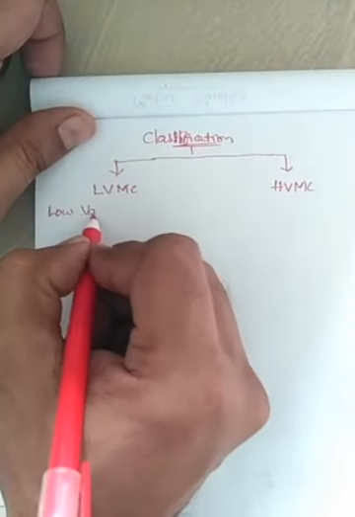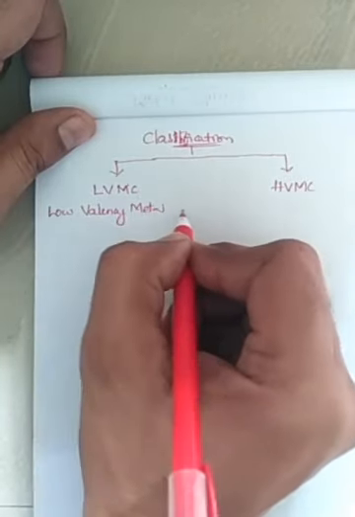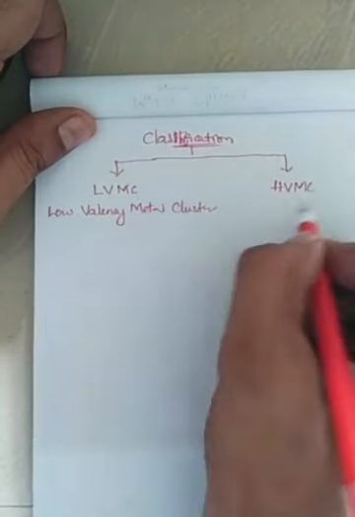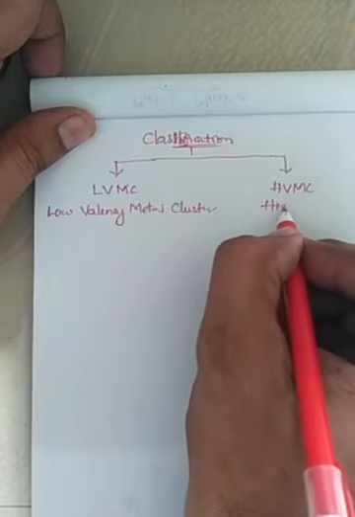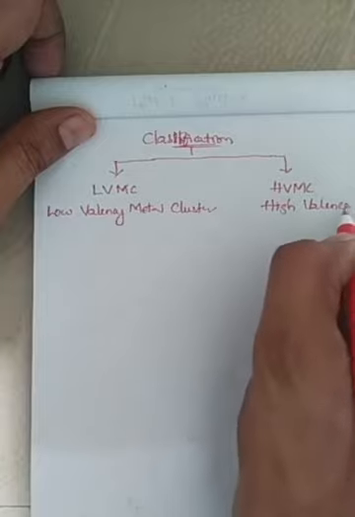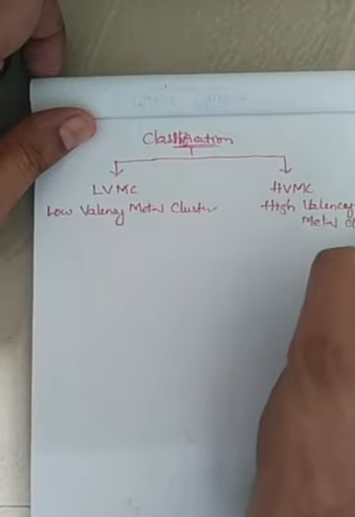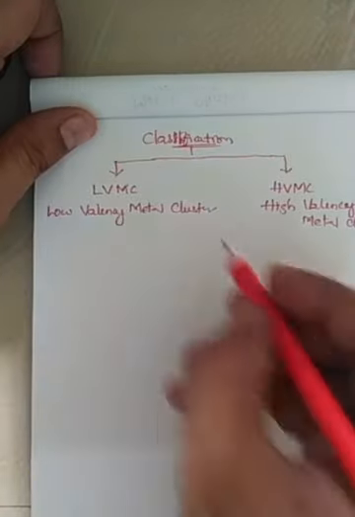Low valency metal clusters and high valency metal clusters.